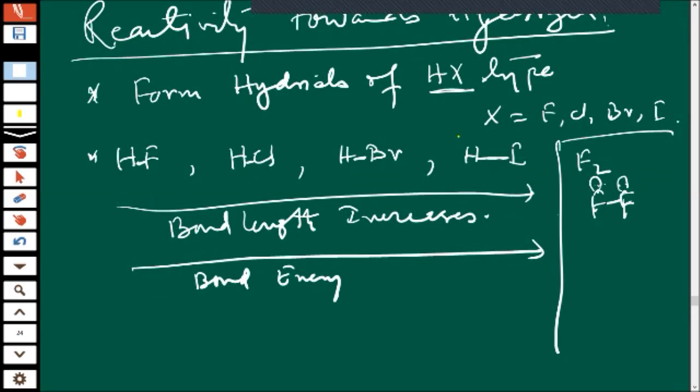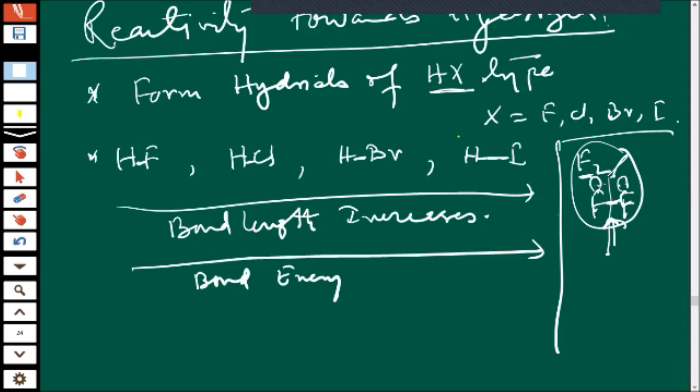Don't mix up with fluorine. Did you remember the concept of bond energy of fluorine? It was highly unstable. Though it was a short bond, it can be broken easily because of the already present electronic repulsion.